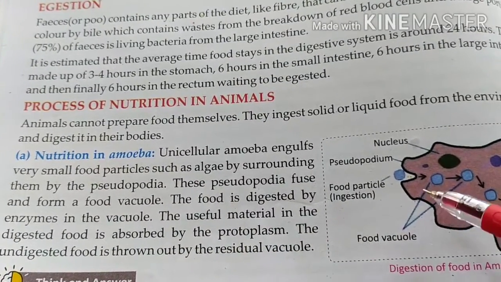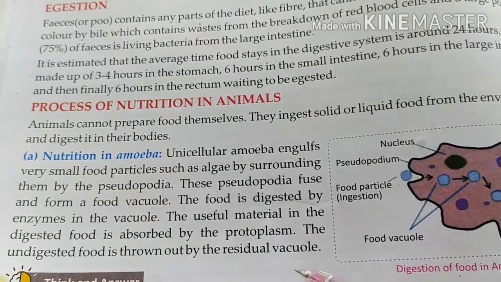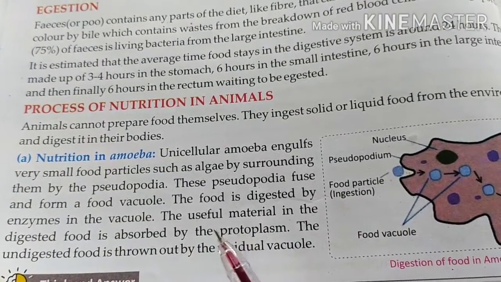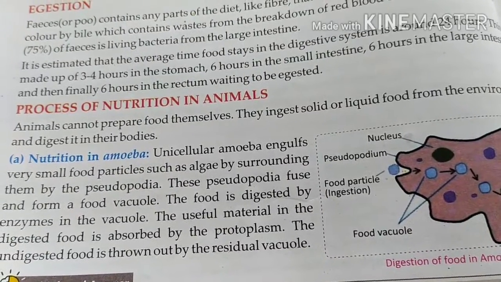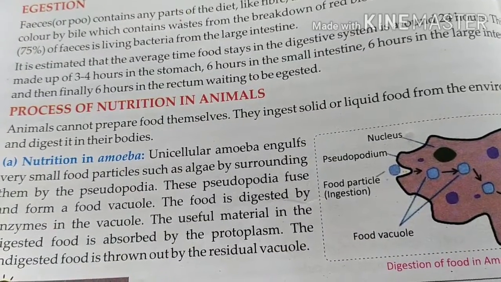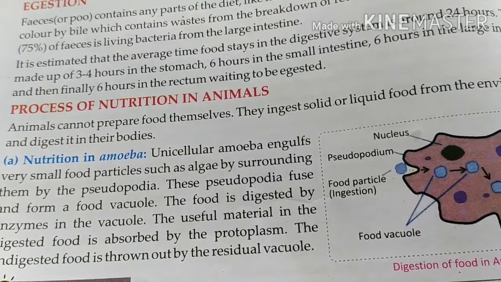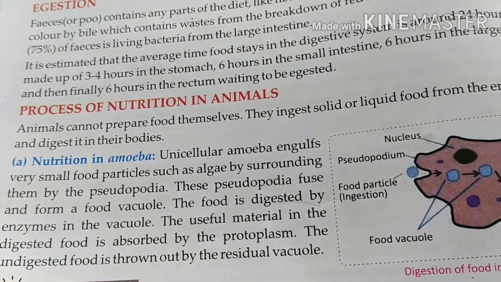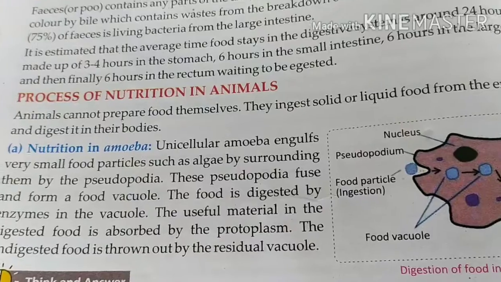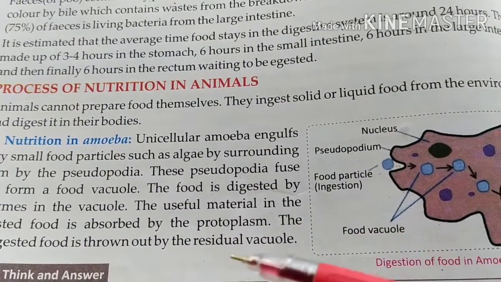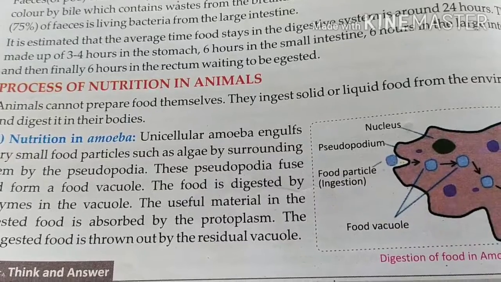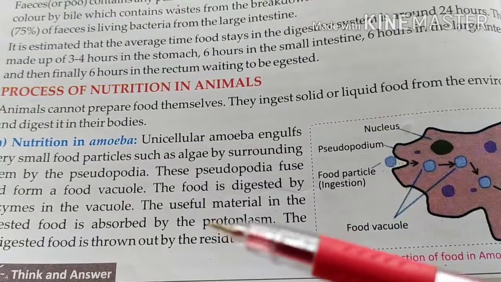In our digestive system we have the intestine to digest, and in amoeba the protoplasm is the part that absorbs the food.